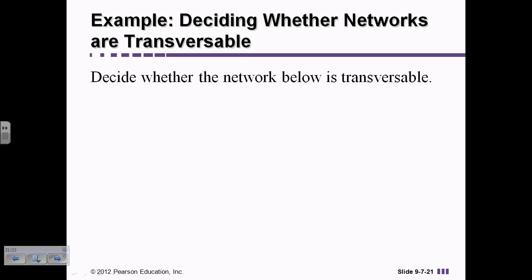Okay, so this next screen is blank because I'm going to draw the picture for you. So let's say my network looks like this. Okay, there's my network. And I want to know if I can cross every single one of these points and never overlap a line. Well, this vertex has a value of 2 because there's 2 roads coming out of it. This one has a 2. This one's 3 because remember we count the in, the up, and the out. This one is also 3. This one is 2, and this one is 2.